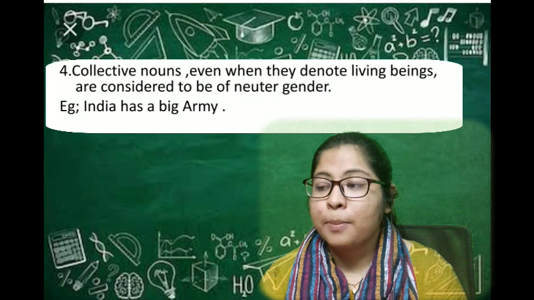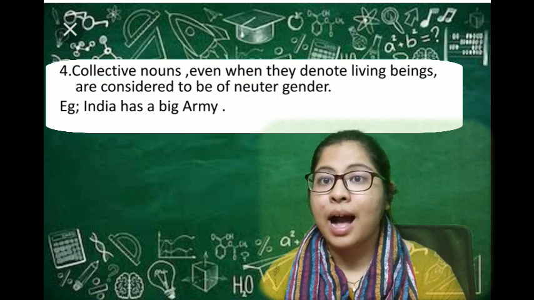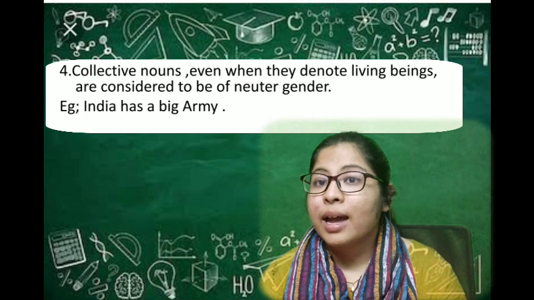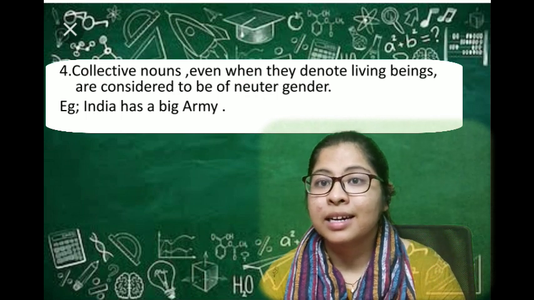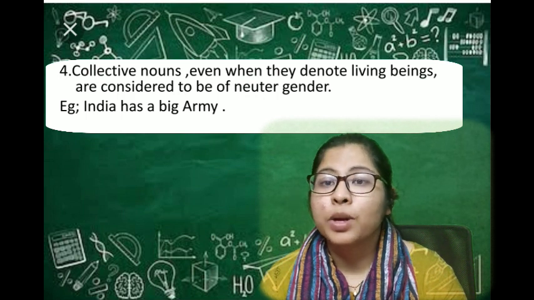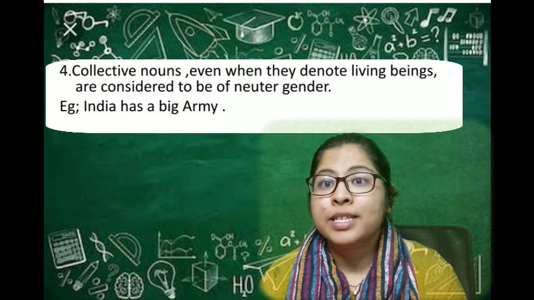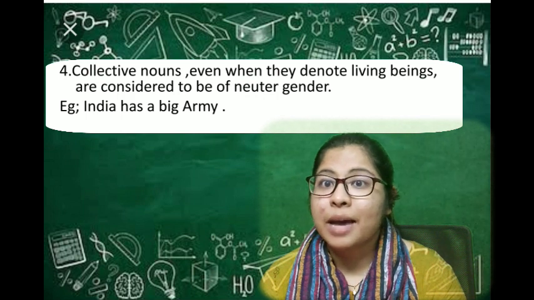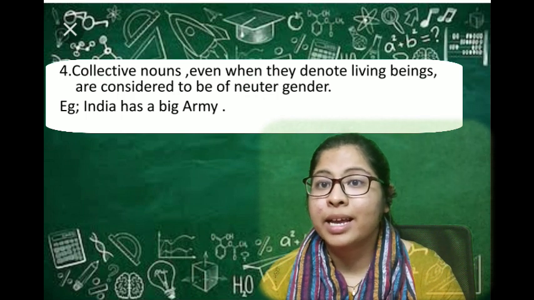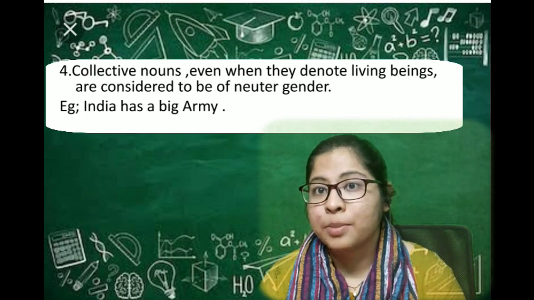For example, India has a very big army. I am not saying his army or her army. Or to be very clear, India is very proud of its army. I'm not saying her or his. India is very proud of its army.